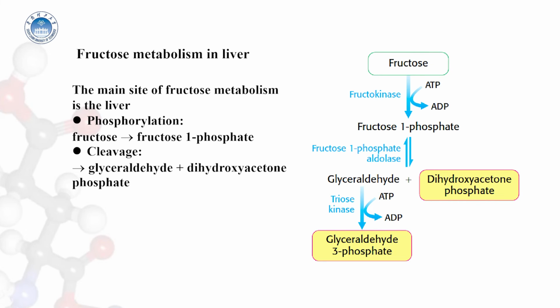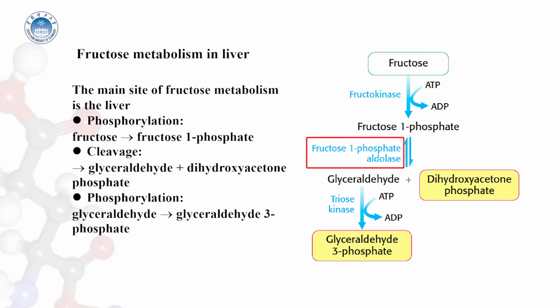Fructose 1-phosphate is then split into glyceraldehyde and dihydroxyacetone phosphate, an intermediate in glycolysis. This aldol cleavage is catalyzed by a specific fructose 1-phosphate aldolase. Glyceraldehyde is then phosphorylated to glyceraldehyde 3-phosphate, a glycolytic intermediate, by triose kinase.